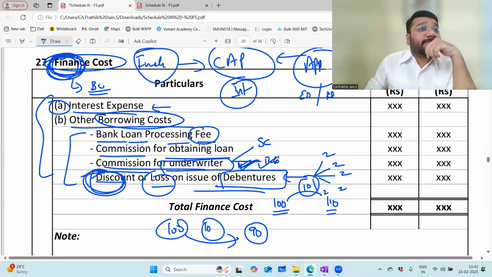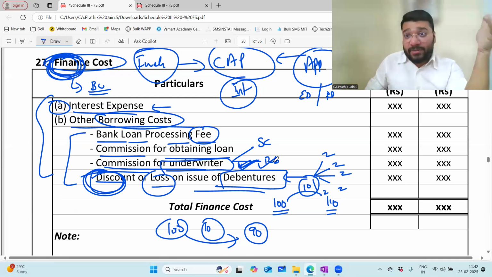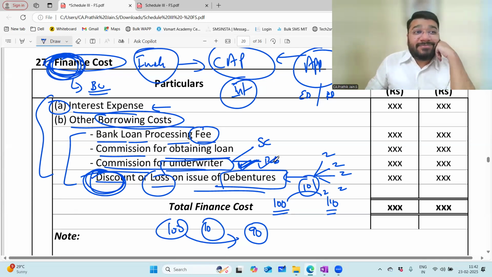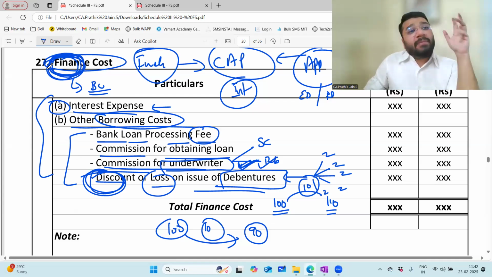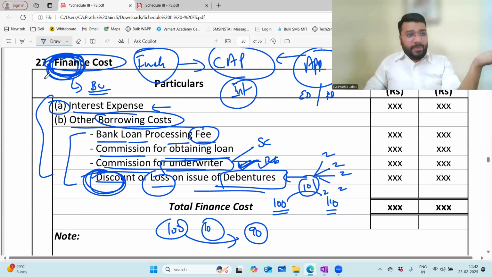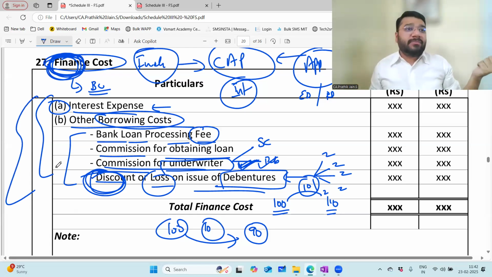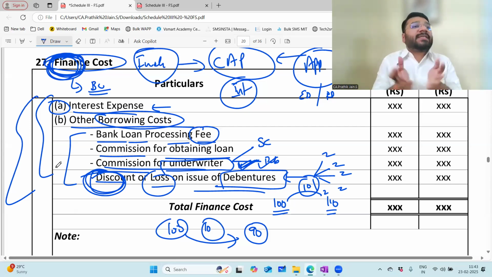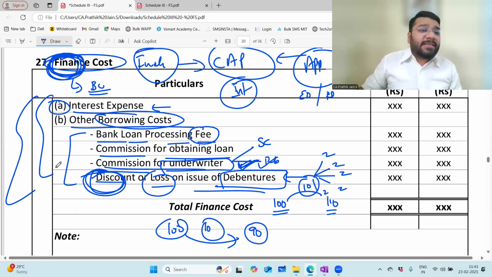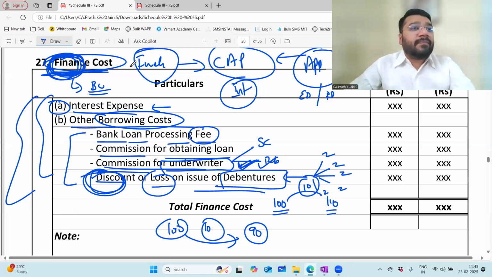Sir, how will share capital also have commission? Then where will it go? Somewhere else, you have to tell me where. No, you said it's like finance. Correct. Finance cost. See, finance cost is primarily for funding purposes. Now, dividend on equity, dividend on preference share, can I record here? No, because it is an item of appropriation. Only these two items go to items of appropriation. Rest all which is happening in relation to funding comes to your finance cost. Even expenses on funding for equity also. Correct. 100%. No doubt about it.